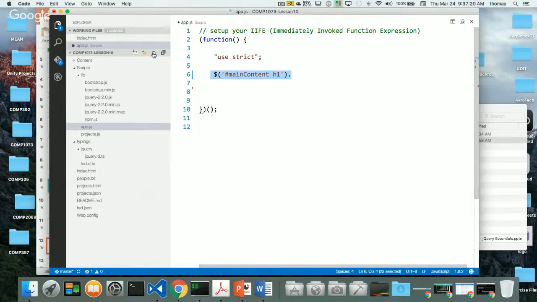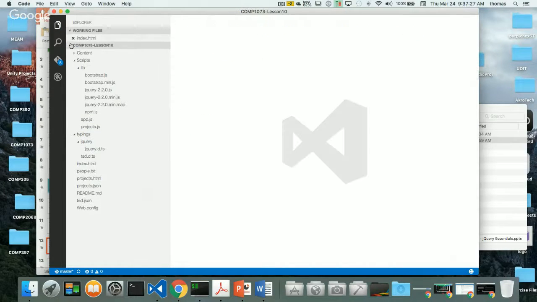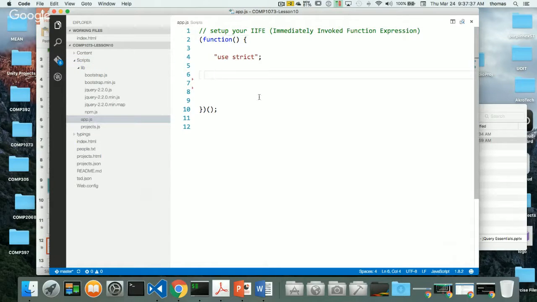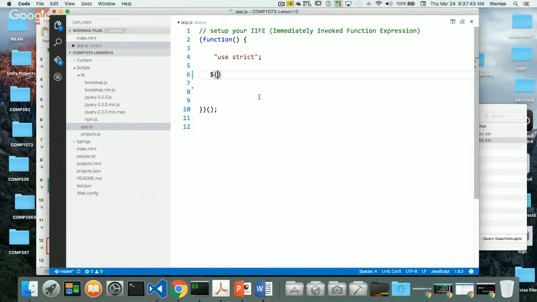So let's just save this file for a second. Let's kill this for a second. Save the file. And sometimes what you need to do with jQuery is come out of the file you're working in and come back into it so that the changes take effect. So let's just do that. Let's go back into scripts, app.js, and then start typing jQuery. If you want to make sure that jQuery works, type $. When I press the dot, if I press Control space, oh, look at this.